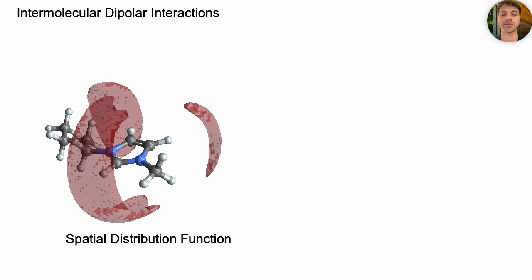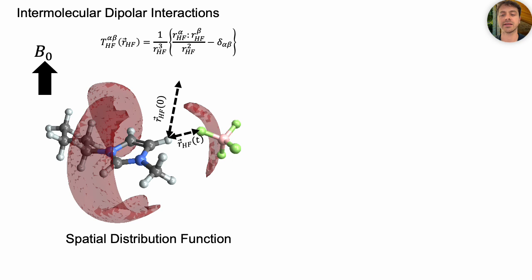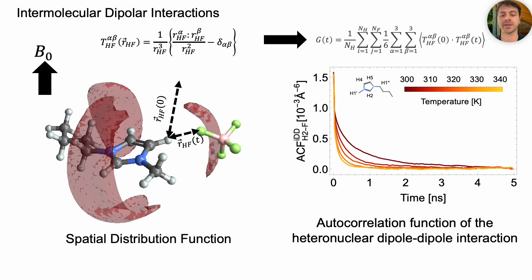As we already know, the dipolar interaction is dictated by the relative orientation of the vector connecting the two nuclei with respect to the main magnetic field, and in solution, its modulation due to molecular tumbling leads to relaxation. We used MD simulations to keep track of these changes by building the time-dependent dipolar tensor and analyzing its autocorrelation function. You see that higher temperature leads to a faster loss of correlation between consecutive frames, meaning that the correlation time of the intermolecular interaction decreases.